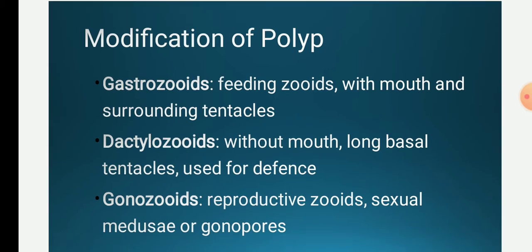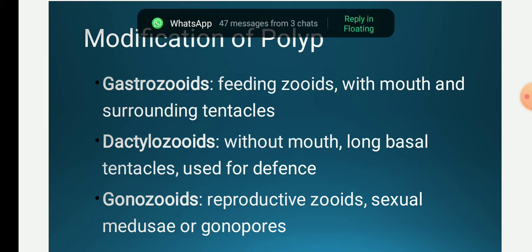The medusa and the polyp forms are the two basic zooids of phylum Coelenterata, but they also show some modifications of these two types. That is, polyp is modified into three more types, whereas medusa also has three more types of modifications. Polyp and medusa are in fact homologous structures, and from one another can easily be derived. Homologous means similar structure, but they perform different functions. Thus they derive from one another.